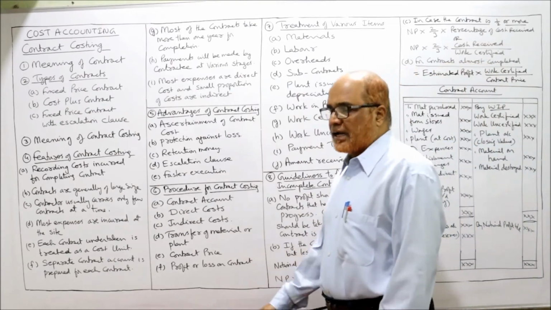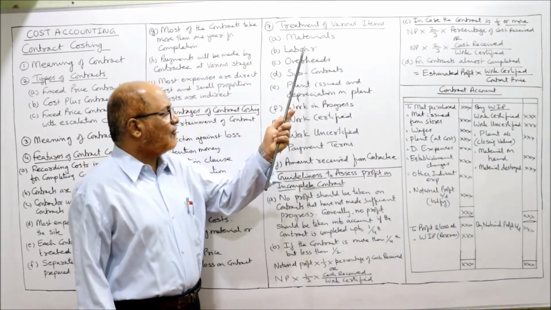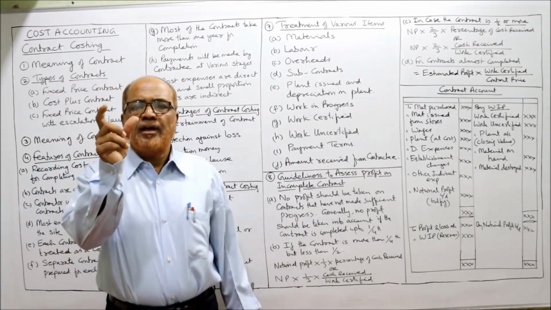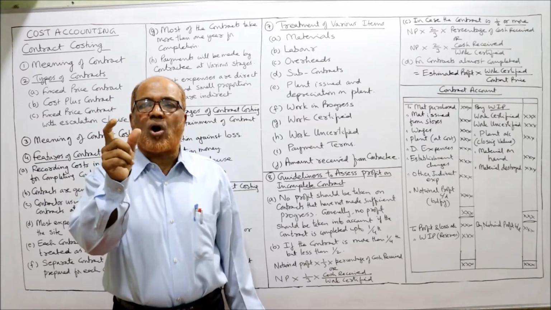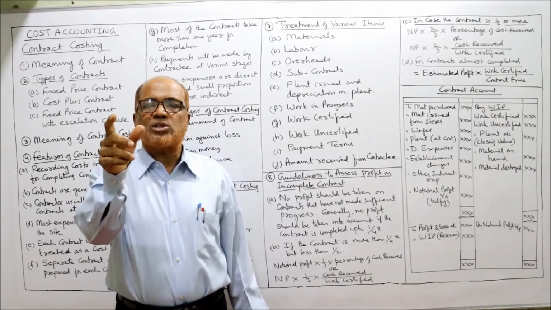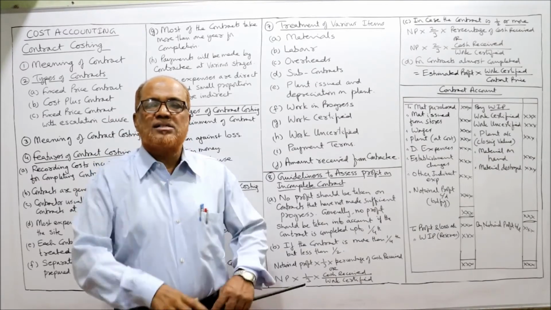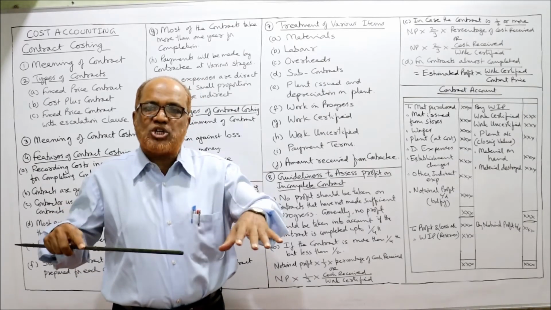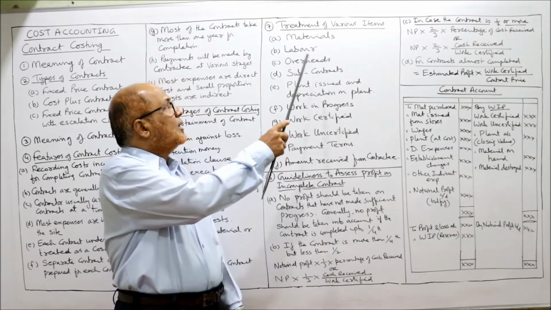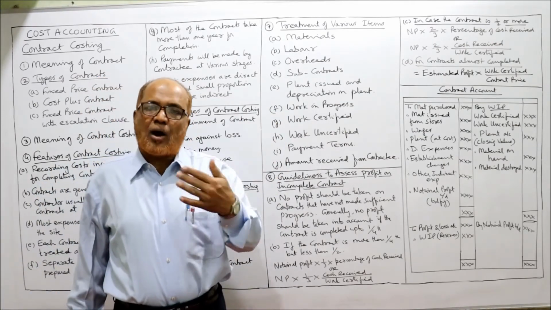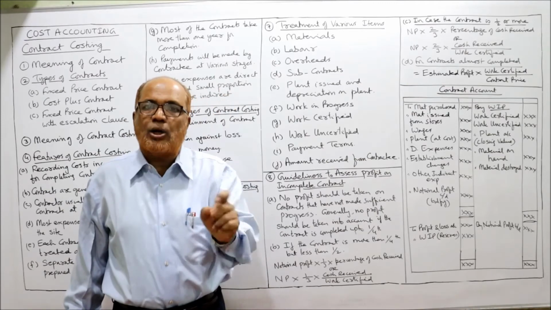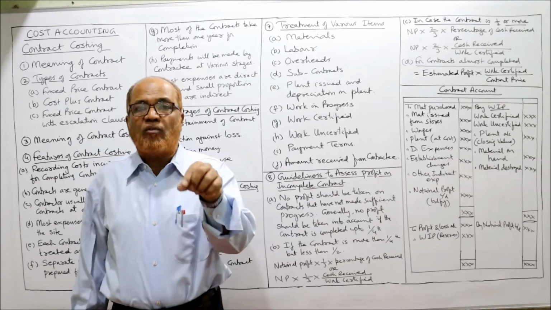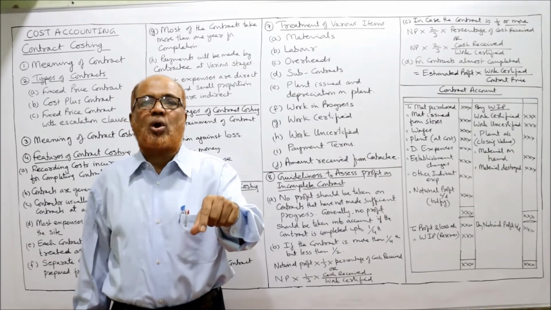Now, treatment of various items. I am going to explain the treatment of various items which are used in contract costing. First one, material. Material is the biggest element of cost in contract costing. So material cost will be debited to the contract account. Some material will be purchased, some material will be issued from stores. All the material purchased or issued from stores will be debited to the contract account. Secondly, labor. The labor paid and outstanding labor charges will be debited to the contract account. Third, overheads. Sometimes a small proportion of overheads, indirect expenses, is also charged to the contract account. So, debit side of the contract.